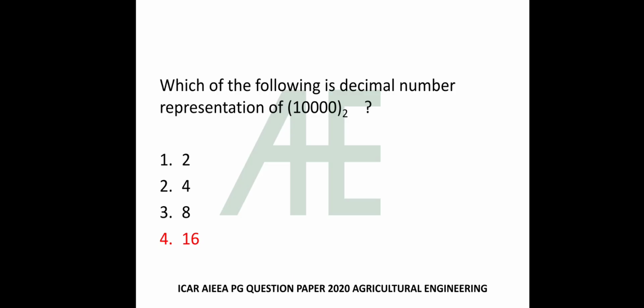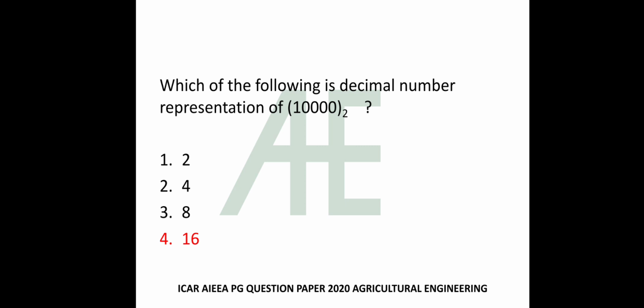Which of the following is the decimal number representation of 10000 base 2? Means they are representing a binary number as 10000 and we need to find the decimal number. Option A 2, 4, 8, 16. The 10000 is represented as decimal number 16. So how to find out?